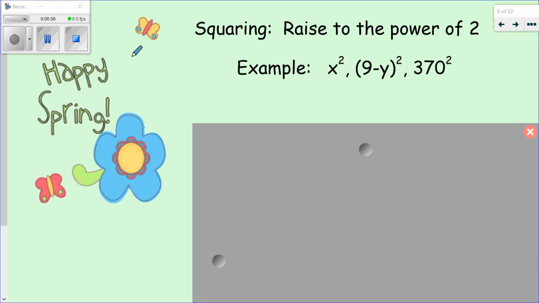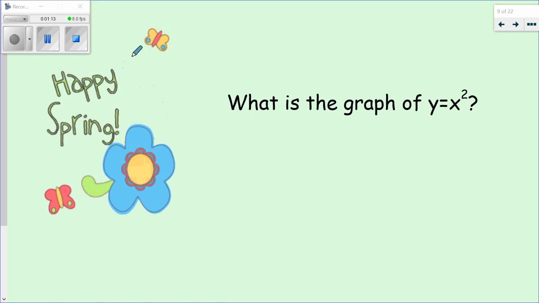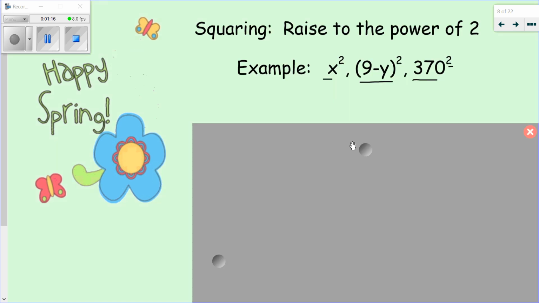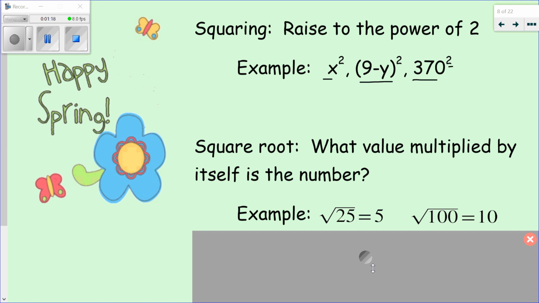When I say squaring, what I'm talking about is raising to the power of 2, right? x squared, or 9 minus y squared, or 370 squared. So we're not going to say to the second power. When we say this, we're going to say squared, right? We're talking about a perfect square. Well, I'm going to go back a second here. I don't want to skip anything.